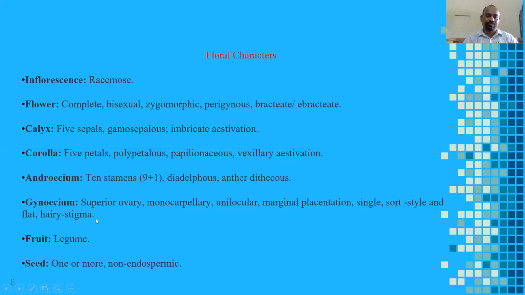Next, gynoecium. Here, students, superior ovary, as I already told you, superior ovary, monocarpellary, unilocular, marginal placentation, single short style, and a flat hairy stigma. I will come to it with the diagram. Next, the fruit is a legume and the seed is 1 or more, non-endospermic. Endosperm is sometimes present in very small amounts, but generally it is absent.